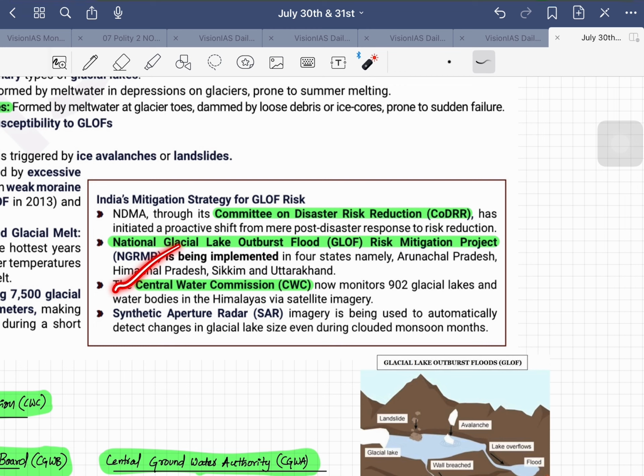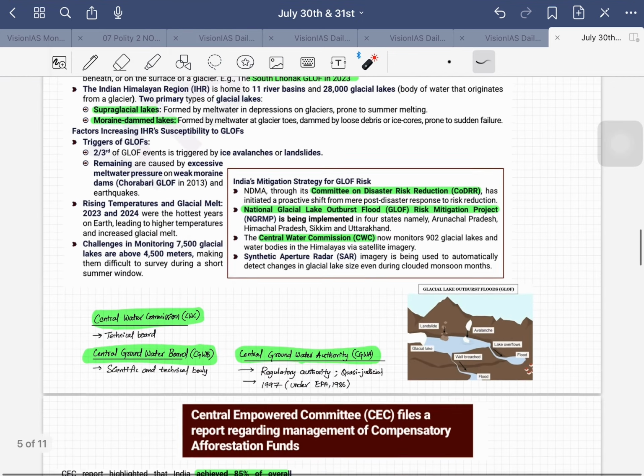Okay, let us discuss the Central Water Commission as well. And the last one is that synthetic aperture radar imagery is being used to automatically detect any changes. If a glacial lake has grown bigger or even shrunk, that can be observed through synthetic aperture radar. Okay, it is also understandable from the NISAR project of India's ISRO and NASA.